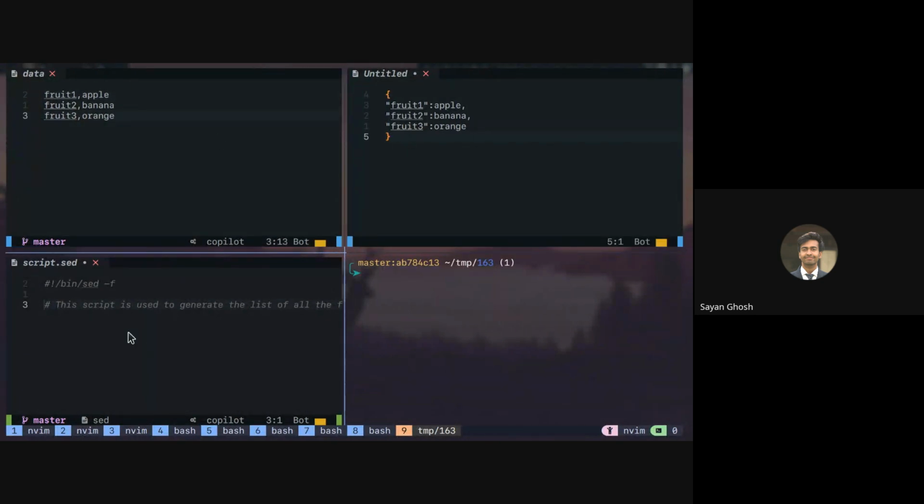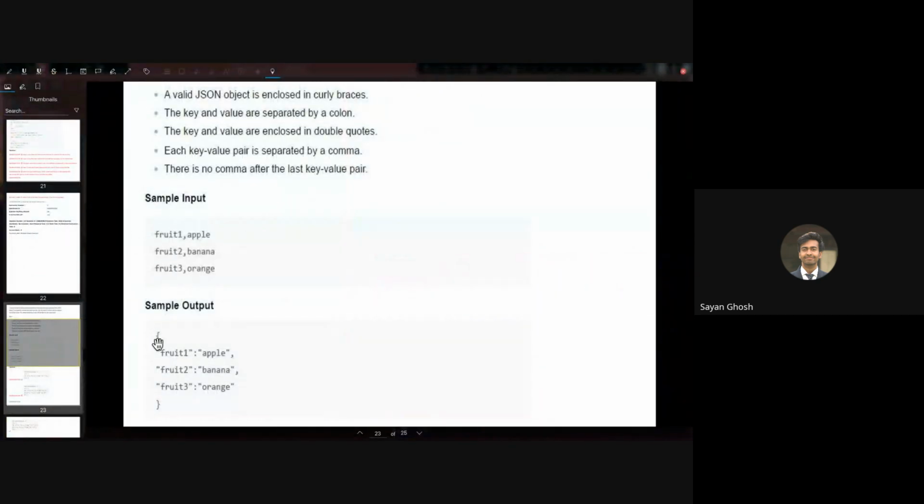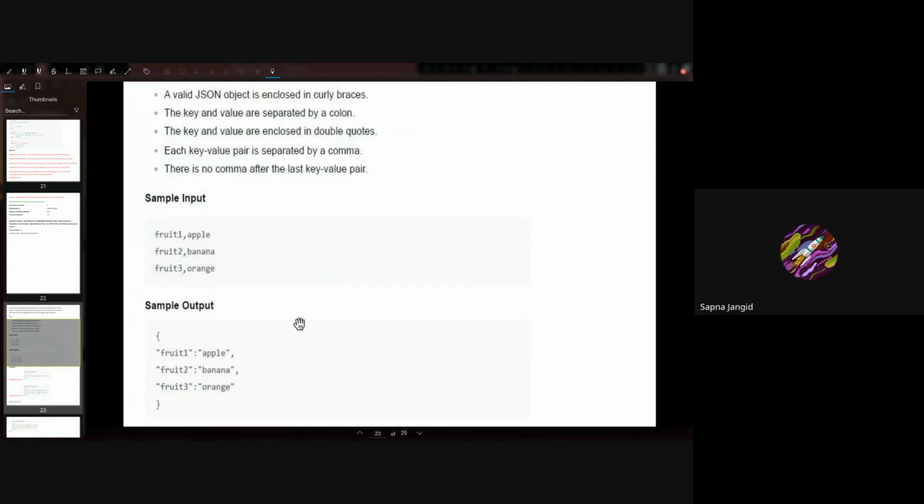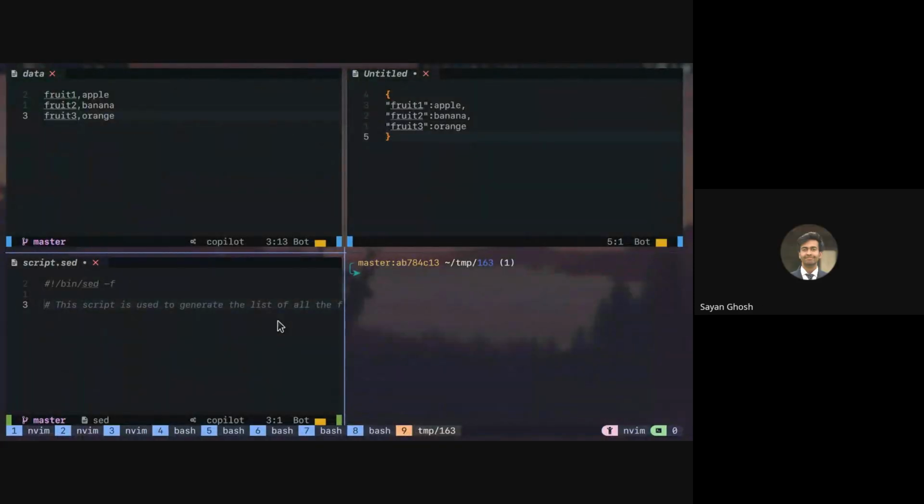So how should we do this in sed? What are the substitutions? Sorry, what you are doing in this question, could you please show? So the question is, given this input, how do we get this output using a sed script? Basically, we want to change the pattern of printing, the key value pair. The output file should start with a brace and end with a brace. Okay, Sapnaji, you go ahead. No worries.